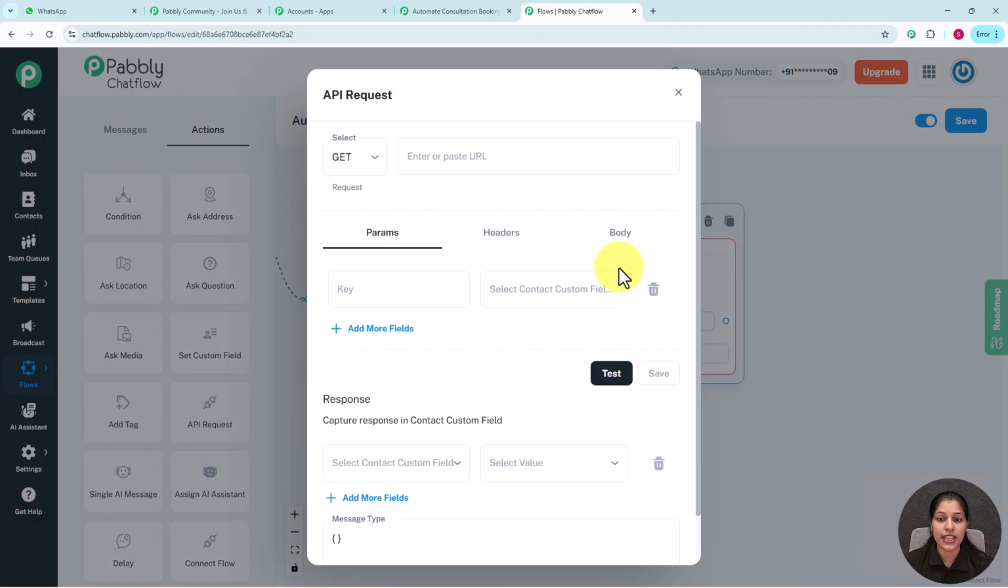On this API request we are going to paste the webhook URL. As I have clicked this API request, it is asking me to select the method. I will be selecting the method as post, as I want to add the details of my client over the Google Sheet.